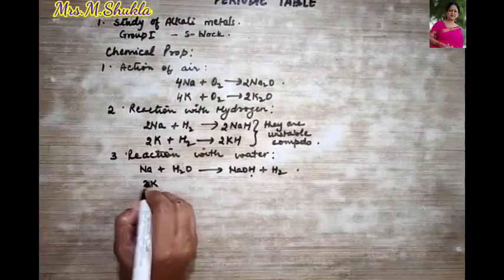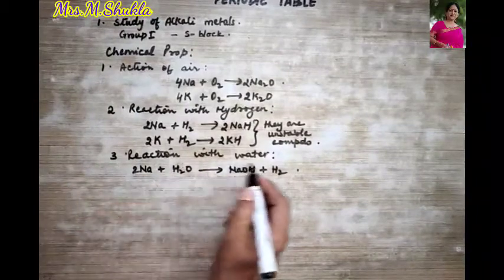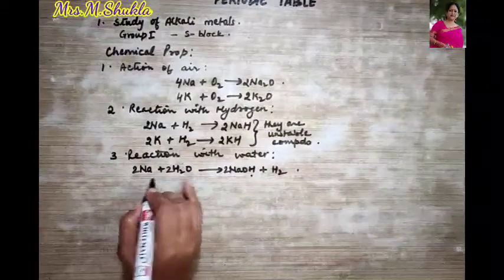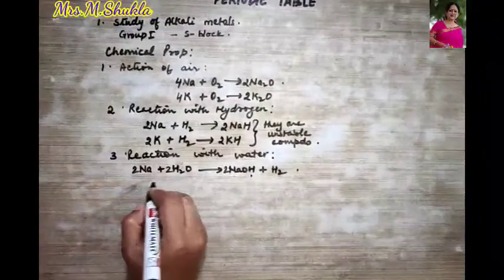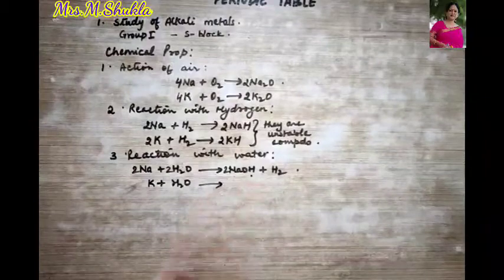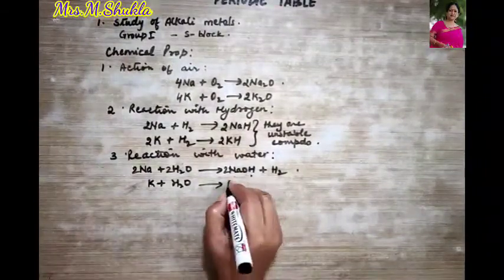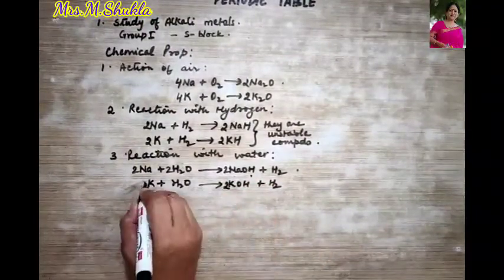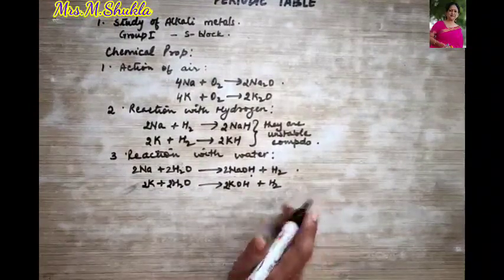Then even potassium. Okay, this is a balanced equation now. Right, now let us take another example like potassium. If we take potassium and drop it in a tub filled with water, it is an explosive, vigorous, violent reaction that takes place over here, forming KOH and H2. So if you balance it, you get this, right? And this is also an exothermic reaction.